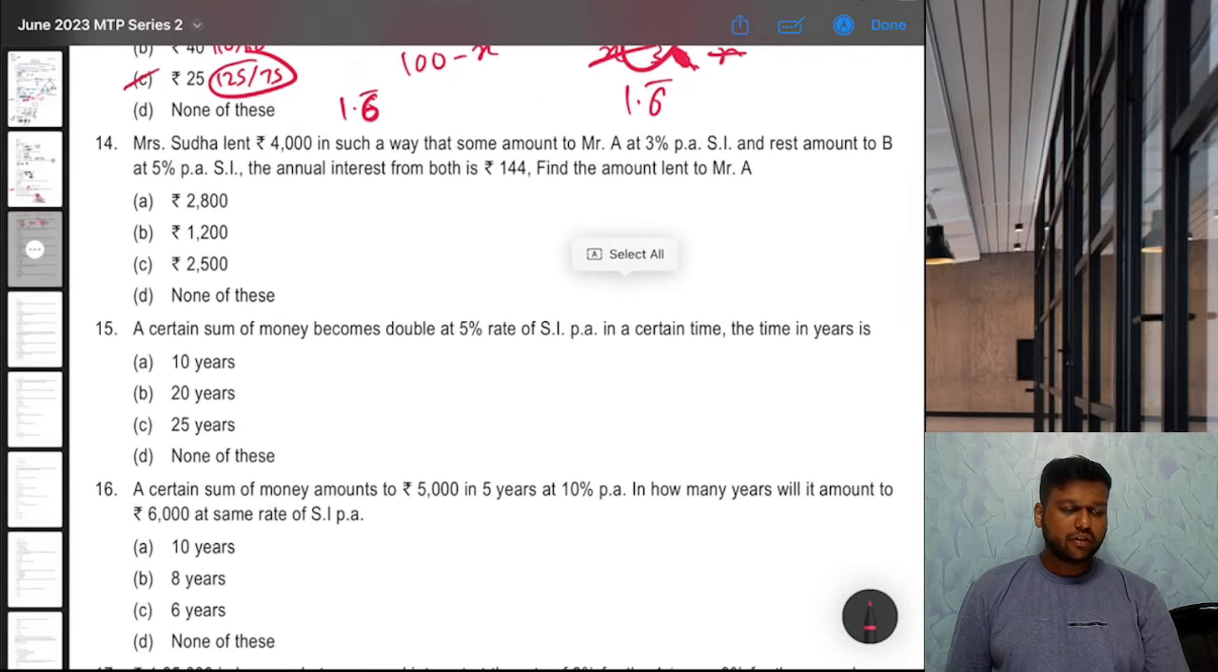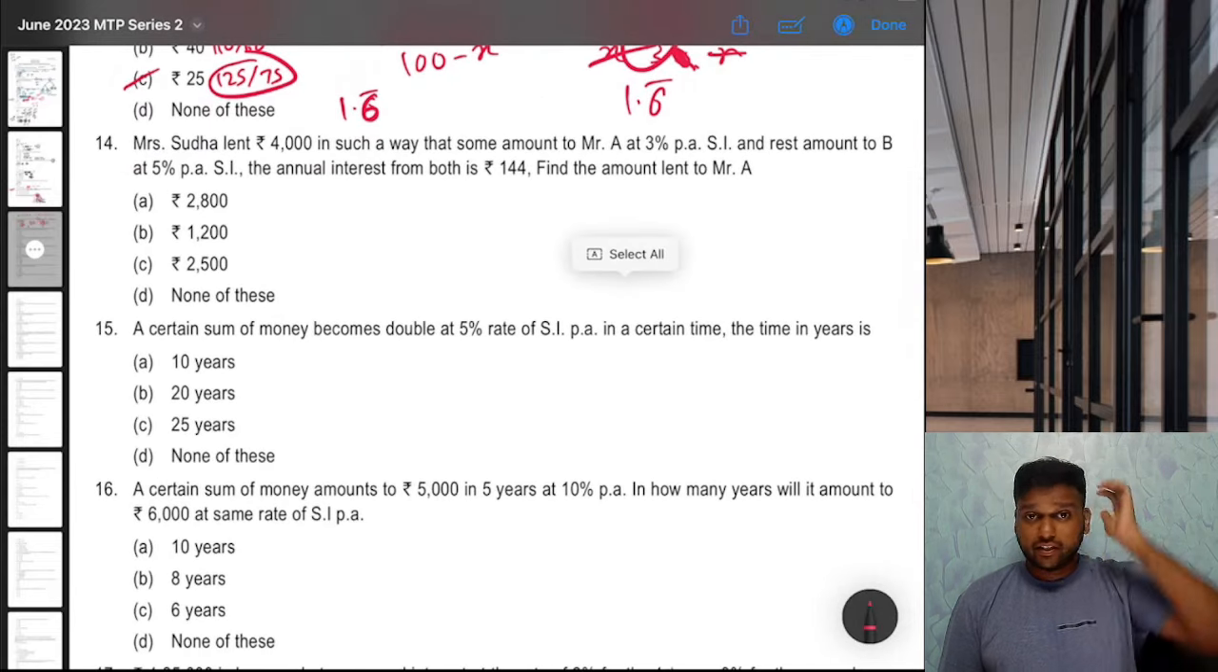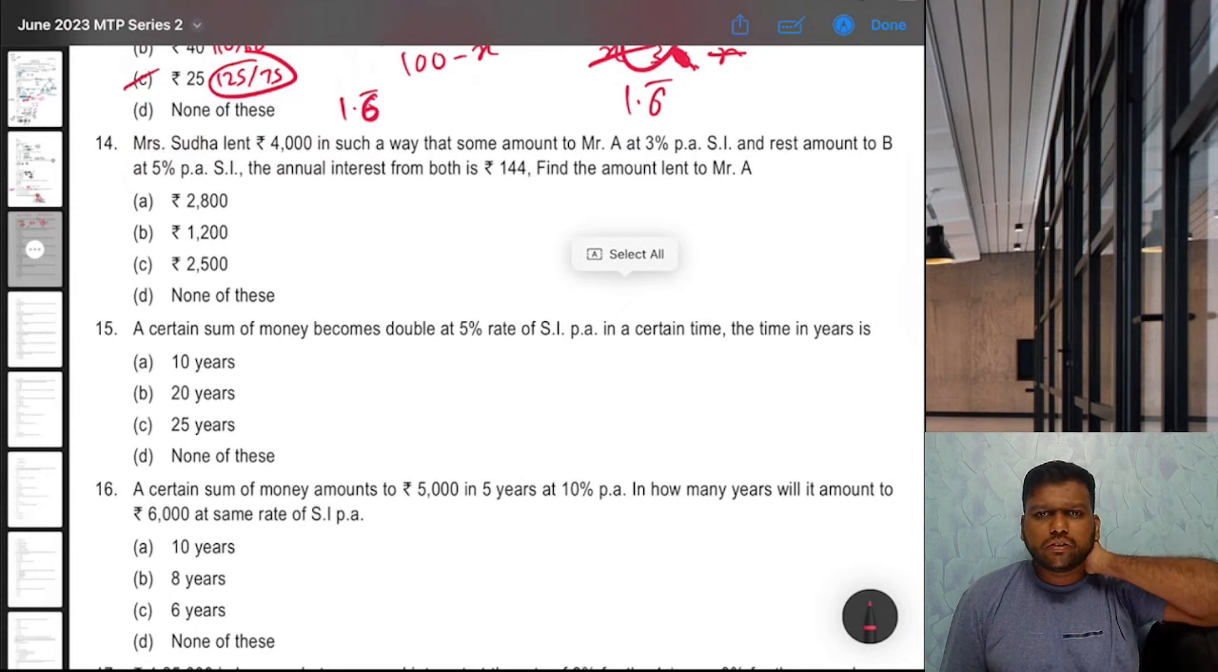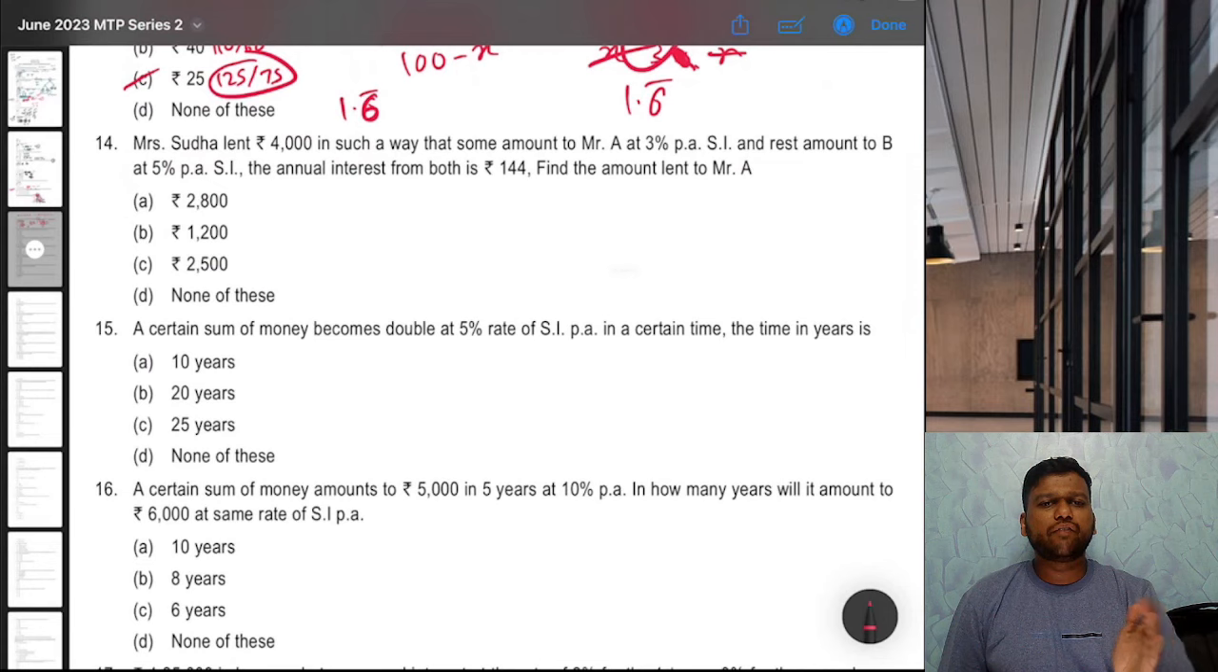Next, 14th. Mrs. Sudha lent 4,000 in such a way that some amount to Mr. A at 3% per annum simple interest and rest amount to B at 5% per annum simple interest. The annual interest from both is 144 rupees. Find the amount lent to Mr. A. Okay. Now you can form an equation, but again there is a shortcut.